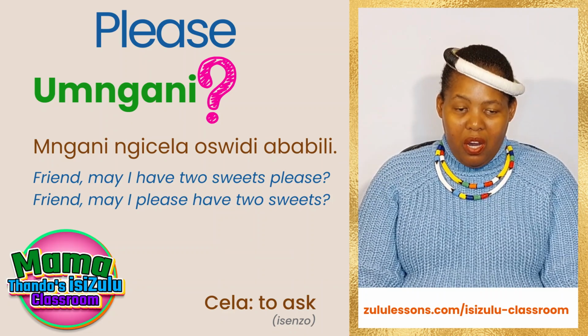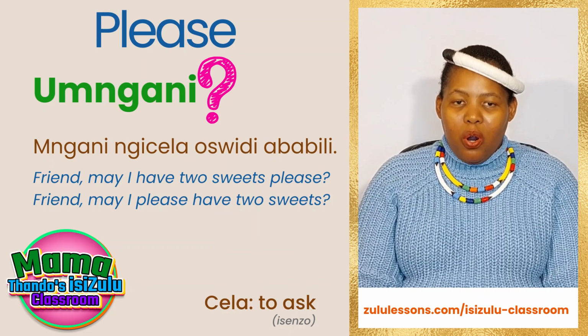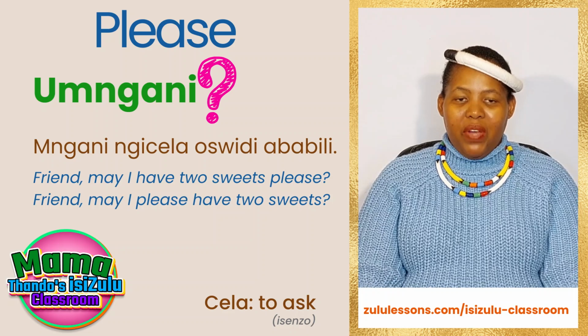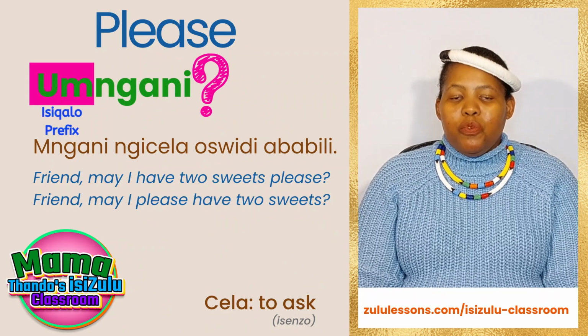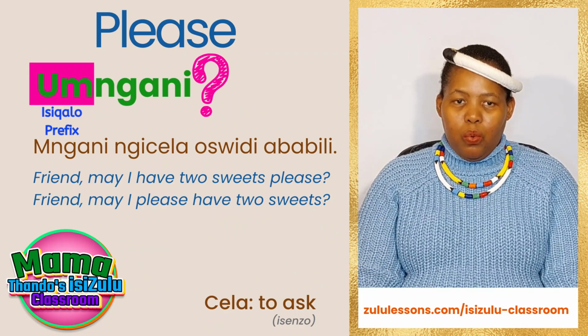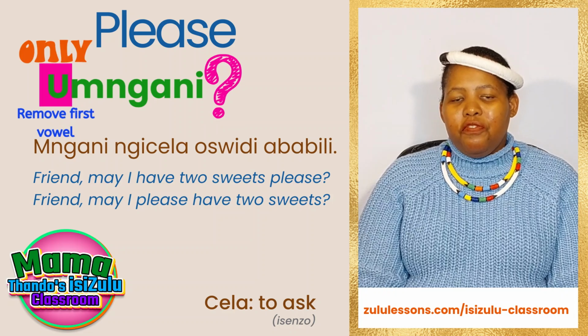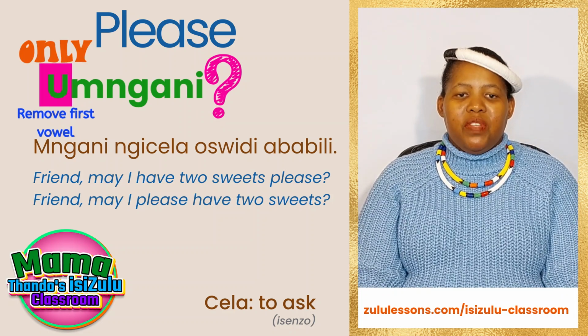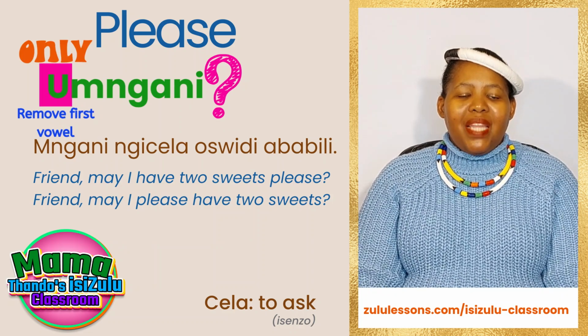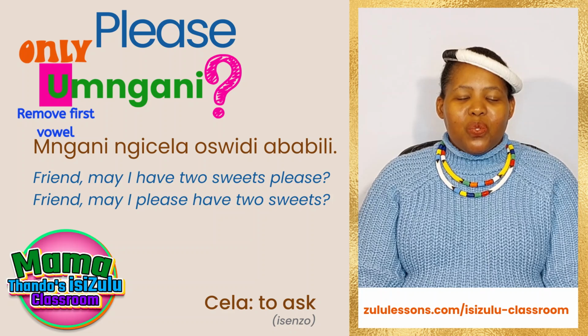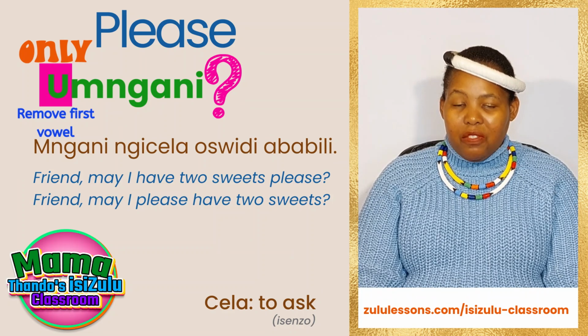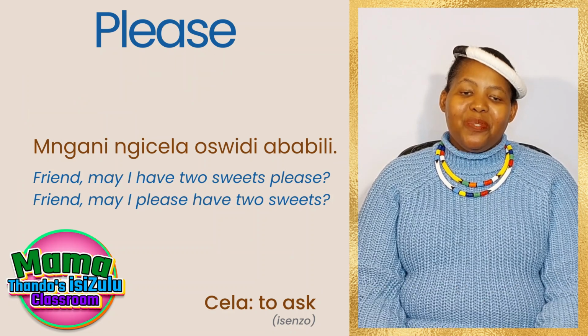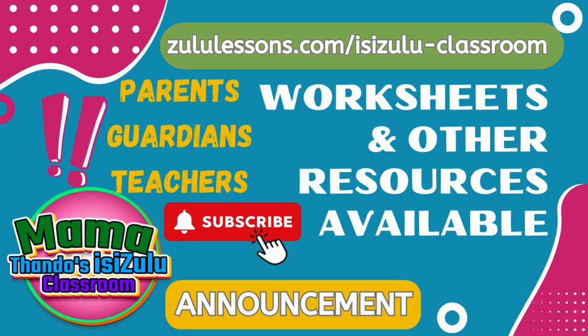Well, that's because we are talking to our friend directly. We don't remove the whole prefix, so we just remove that first vowel of the prefix. Now, Mngani, we just remove that first vowel of the noun.